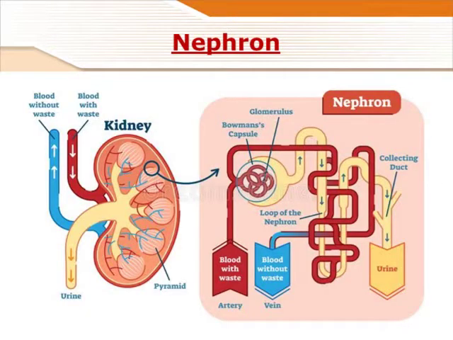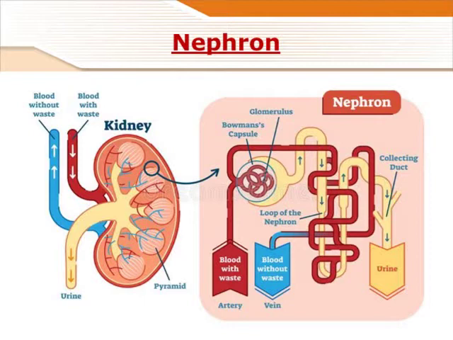Nephron. Each human kidney consists of about 1 million nephrons. The nephron is the smallest structural and functional unit of the kidney. The nephron contains a glomerulus and a renal tubule. Each nephron receives one afferent arteriole, which has blood with waste and divides into a capillary network called the glomerulus. The glomerular capillaries then reunite to form the efferent arteriole that drains blood out of the nephron.